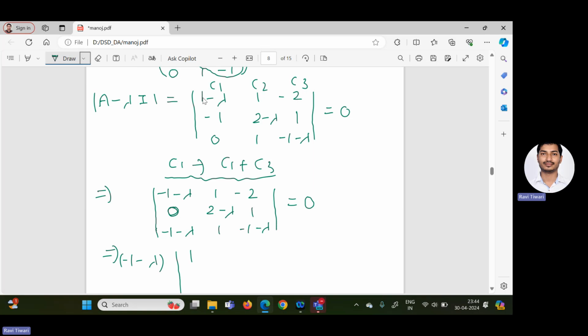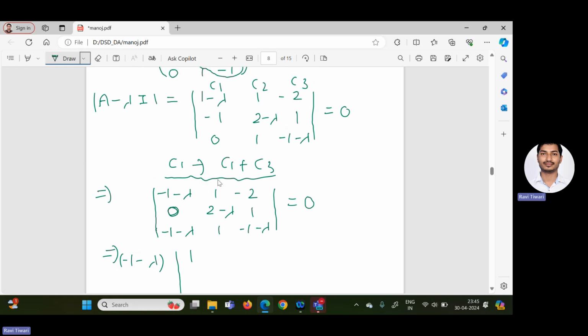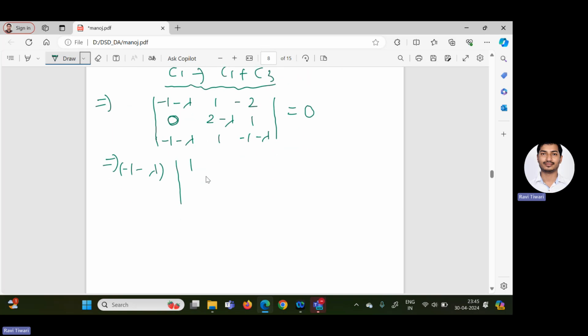So this minus 2 and plus 1 gives minus 1, minus lambda. This minus 1 and plus 1, we will get 0. This 0 plus minus 1 minus lambda, so we are getting minus 1 minus lambda. Then 1 minus 2 minus 1, 1 minus 1, it will be 0. So 1 minus lambda you can take common. So 1, 1 minus 2 and 0, 2 minus lambda, 1. And here also we are getting 1, 1 and minus 1 minus lambda. And this equals 0.